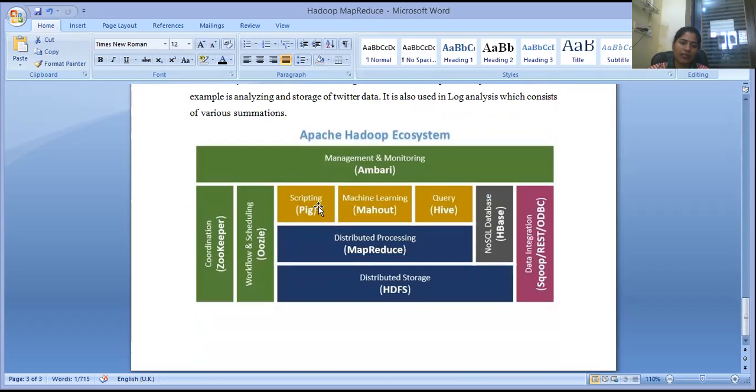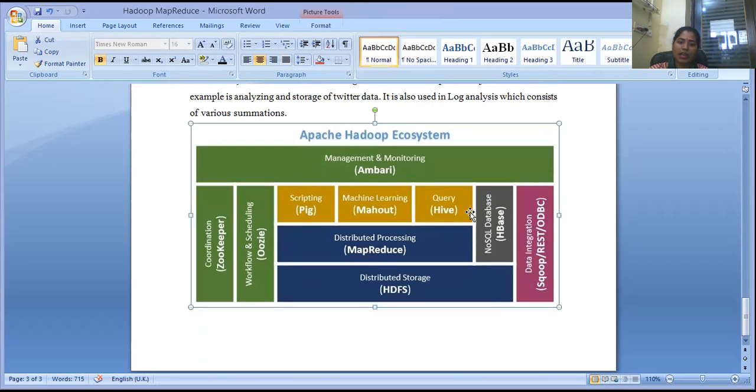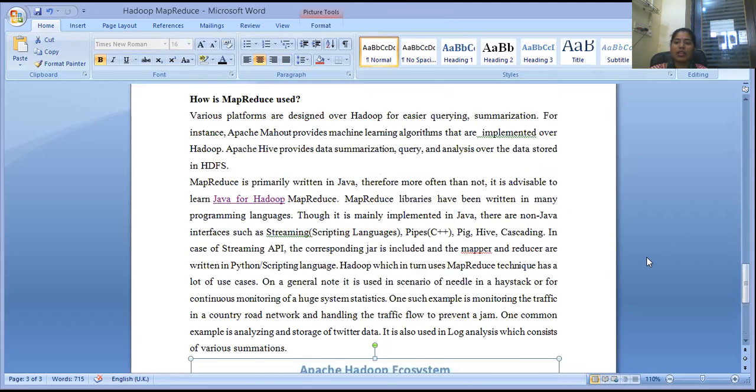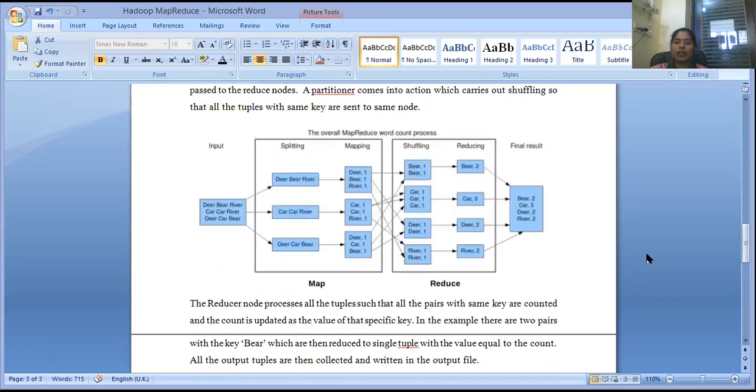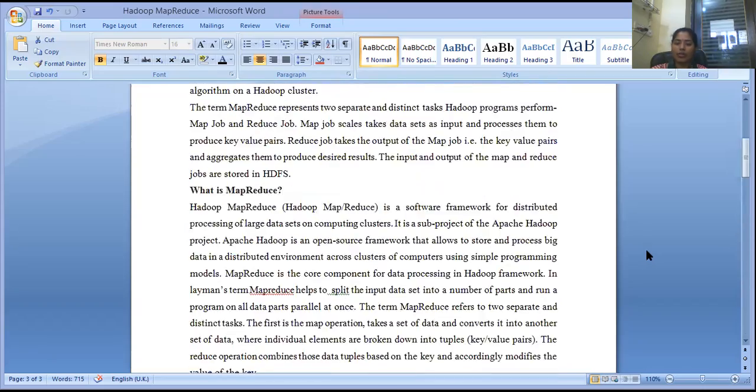You can see management and monitoring with Ambari, scripting languages, machine learning, query languages like Hive and Pig, distributed processing with MapReduce, distributed storage with HDFS, and the NoSQL database HBase. Data integration is also used here, along with coordination, workflow, and scheduling. Clear? So this is the basic ecosystem of Apache Hadoop.